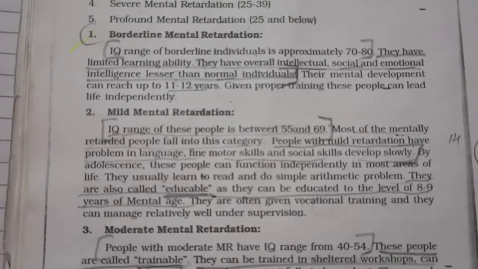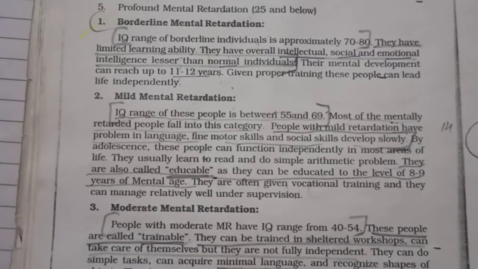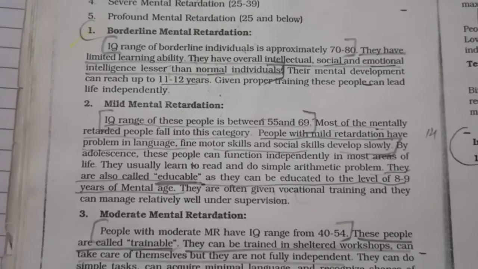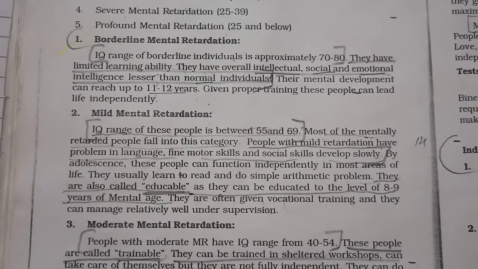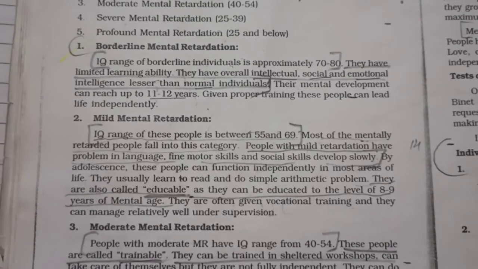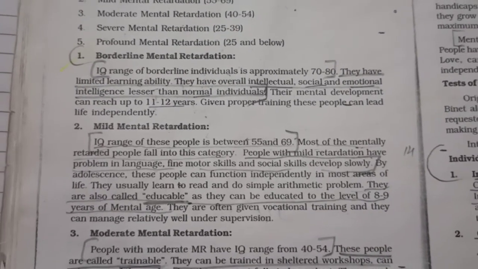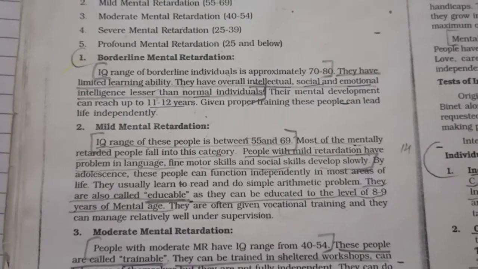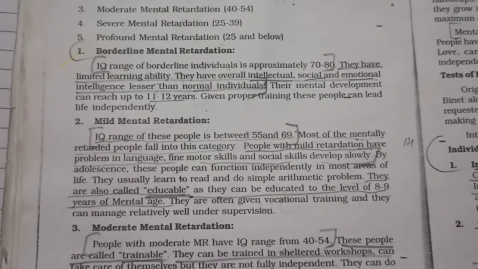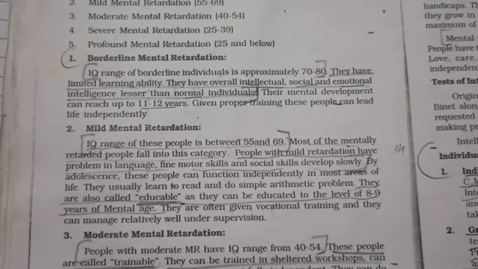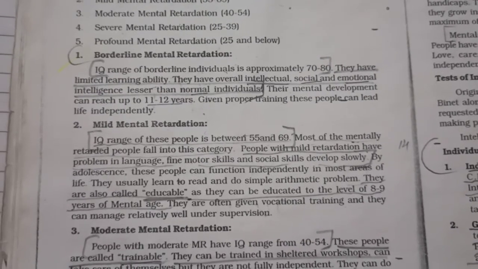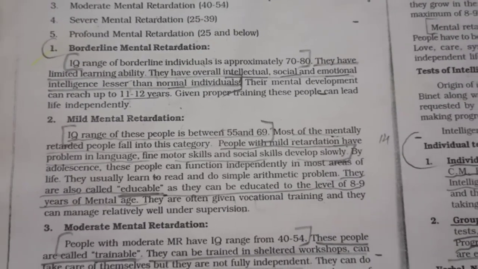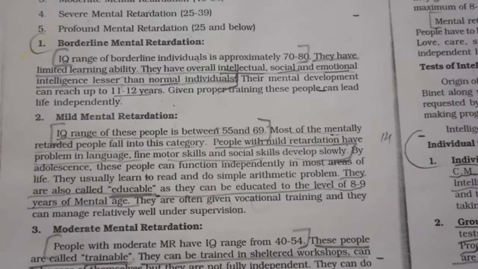The second classification is mild mental retardation. The IQ range of these people is between 55 to 69. Most of the mentally retarded people fall into this category. People with mild retardation have problems in language, fine motor skills, and social skills develop slowly. By adolescence, these people can function independently in most areas of life. They usually learn to read and do simple arithmetic problems. They are also called educable, as they can be educated to the level of 8 to 9 years of mental age. They are often given occasional training, and they can manage relatively well under supervision.